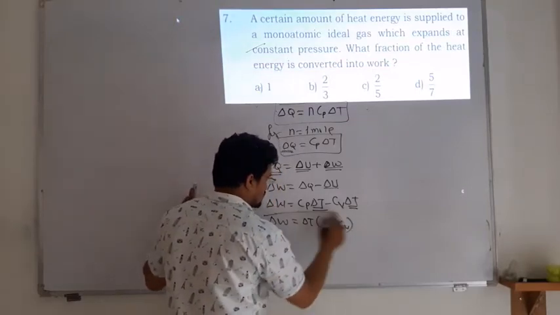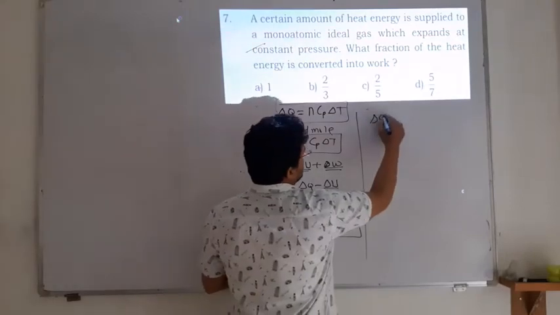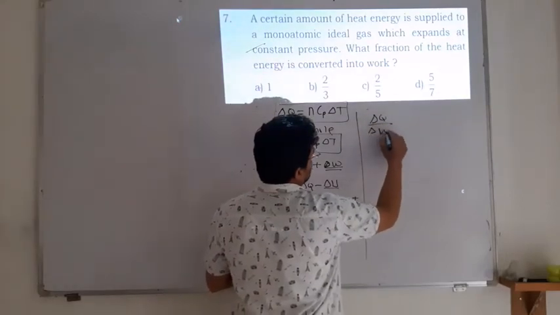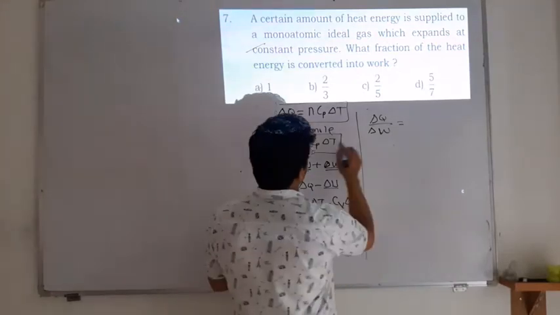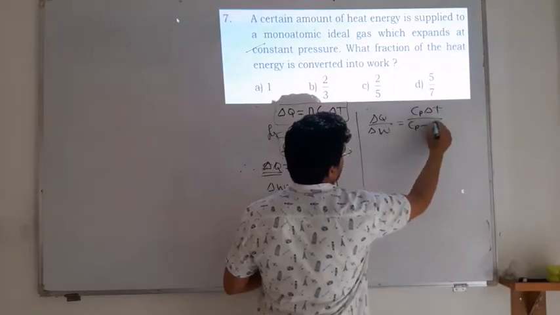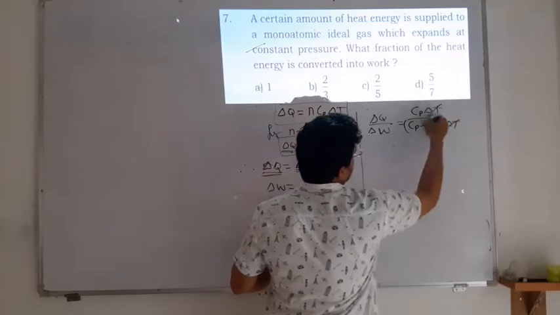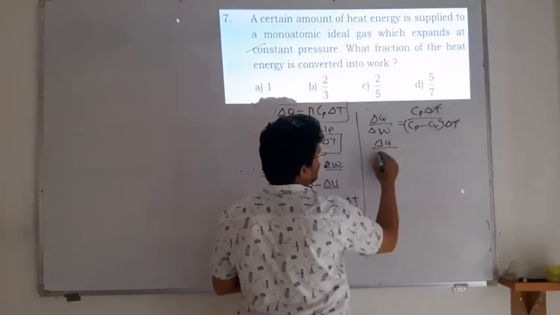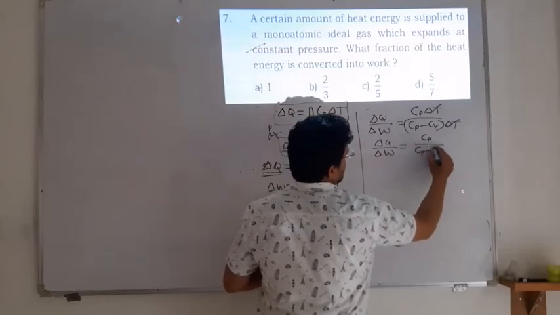Okay, so remember this one. But we know we need what? Delta Q divided by delta W. So divide this, and you will get Cp delta T divided by (Cp minus Cv) delta T. The delta T cancels out. So delta Q by delta W is equal to Cp divided by Cp minus Cv.